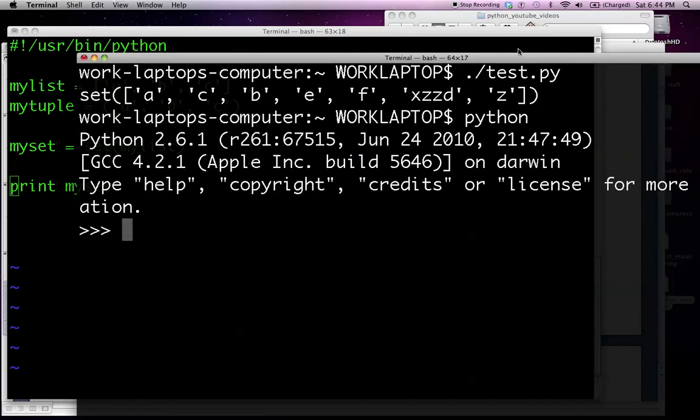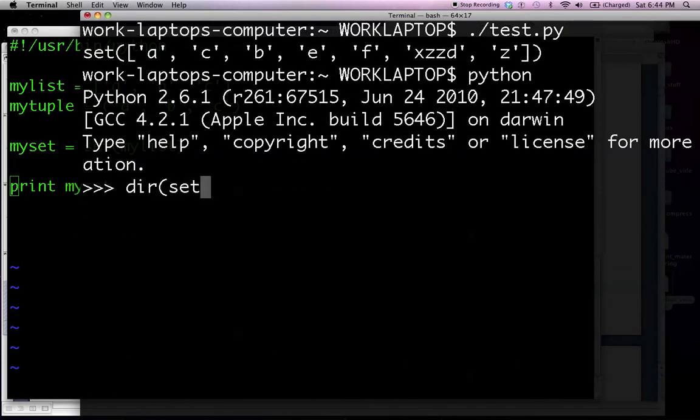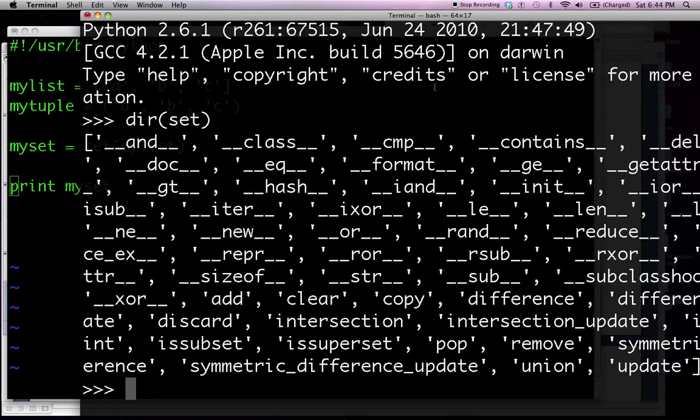I'm going to open up the interactive interpreter and do a dir of set to see what we get. Intersection is one. Difference. Sets allow you to very easily compare two sets, and find out the difference or the intersection between them. Difference would be elements that don't occur in one list that do occur in the other.